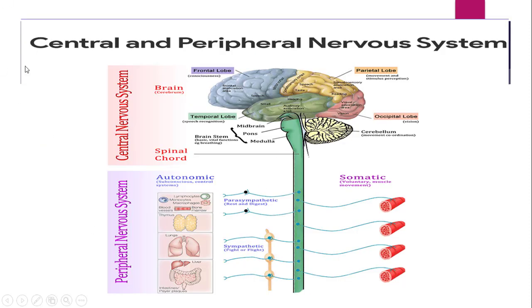So now we will see through a diagram. This is the central nervous system. We are going to discuss the peripheral nervous system in detail later, when we study the cholinergic and adrenergic drugs. So with respect to the CNS, we see the brain and spinal cord. You can see the different parts: cerebrum, cerebellum, brainstem, and this spinal cord. All these parts are involved as far as the CNS is concerned. So the major control of the body is with what? The CNS, that is the central nervous system, from where all the activities get controlled.